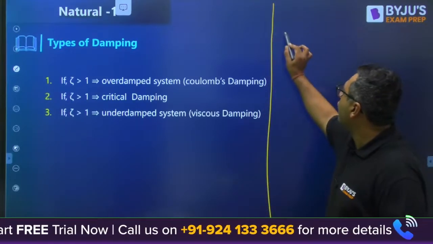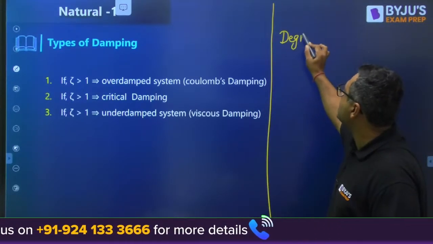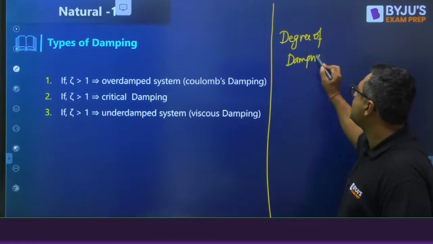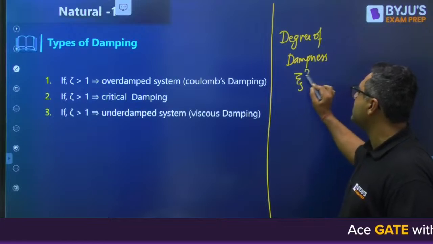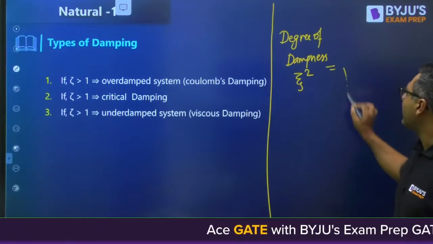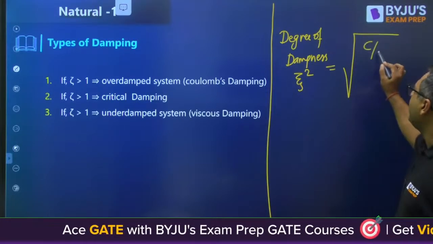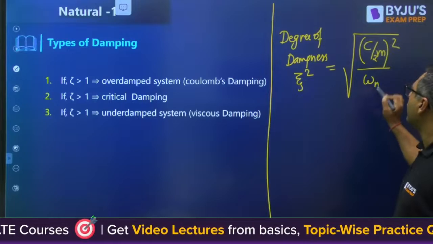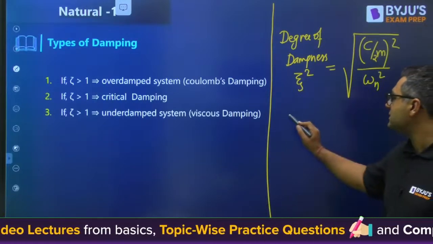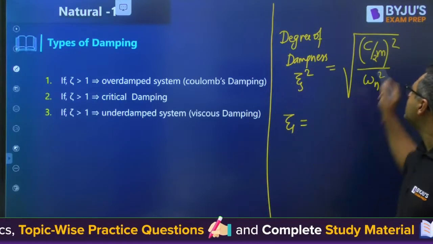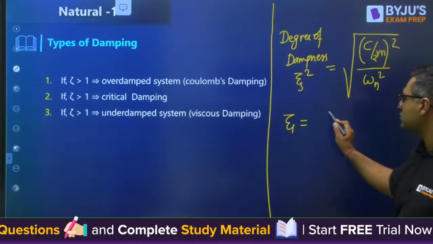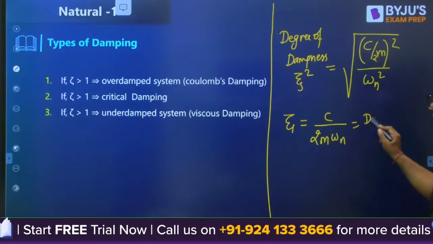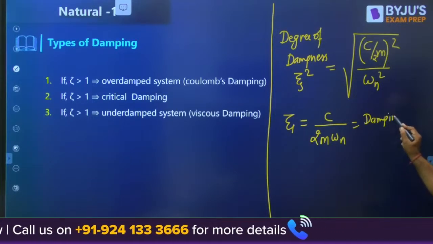We have a formula for the degree of dampness. The degree of dampness is defined as zeta square, where zeta is the damping factor. It is defined as C square by 2m square omega n square. This is the degree of dampness. And zeta, if you cancel the square with the square root, is C by 2m omega n. This is said to be the damping factor.